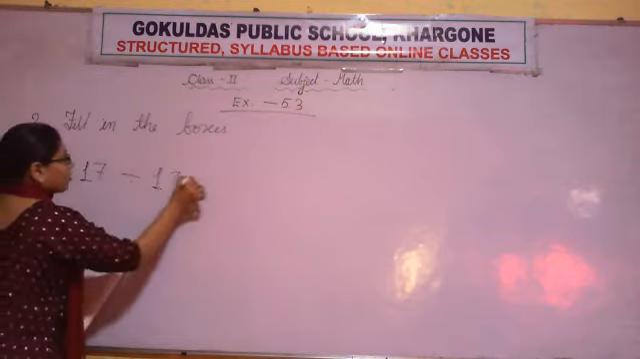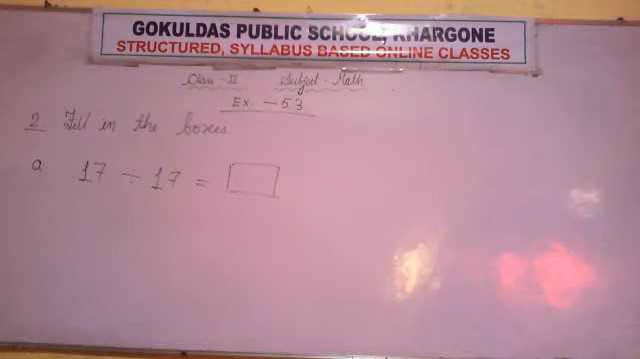First property, if a number is divided by itself, the answer is 1. Second, if a number is divided by 1, the answer is the number itself. The next property, 0 divided by any natural number is 0. And no number can be divided by 0. These are the 4 properties which we have learned. So let's implement those properties.